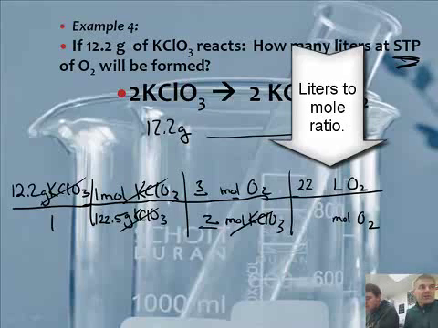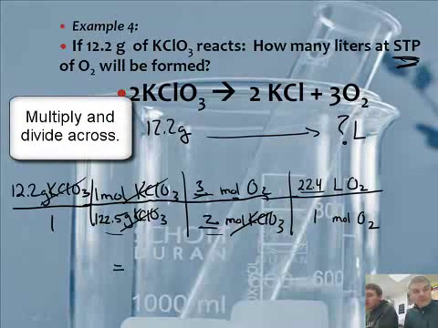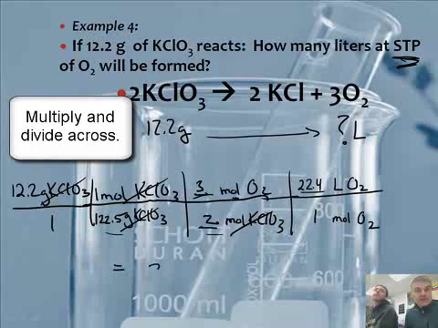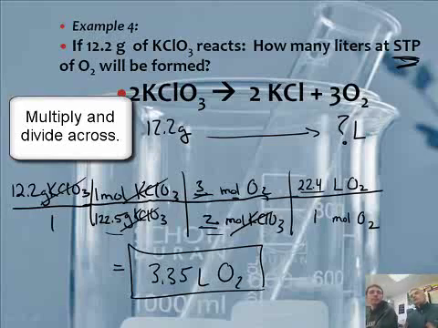That's that 22.4 number. Numbers on top are multiplied, bottom divide, so 12.2 times 3 times 22.4 divided by 122.5 divided by 2 equals 3.35 liters of O2. Oxygen. So you can predict how many liters of oxygen you would produce at standard temperature and pressure.